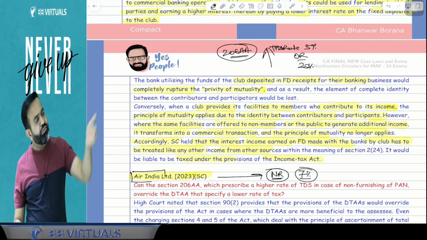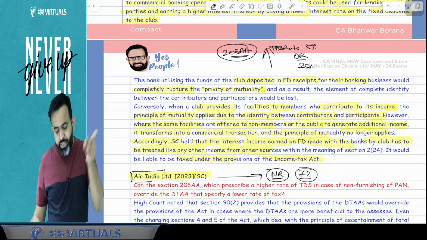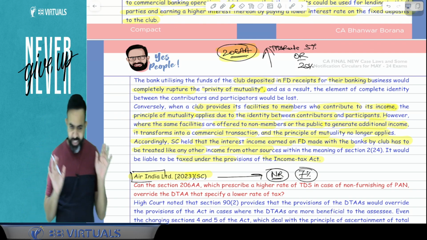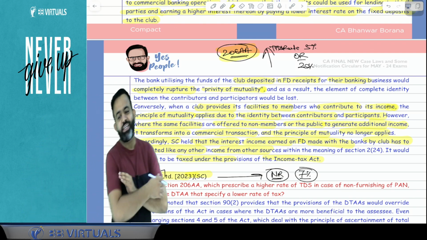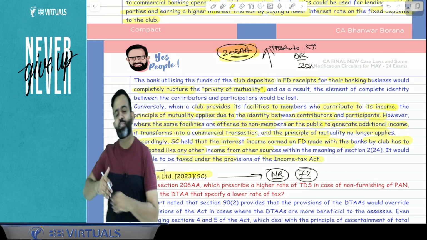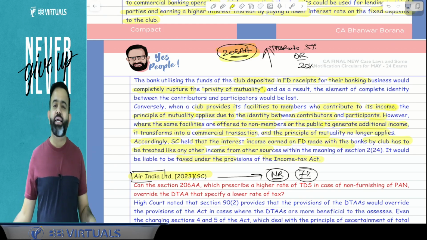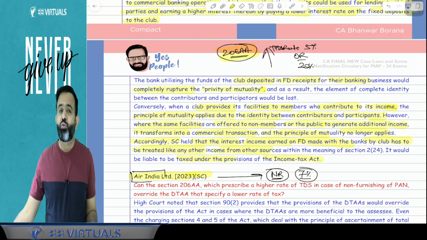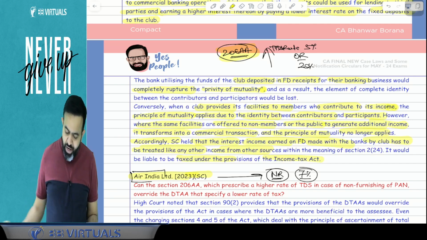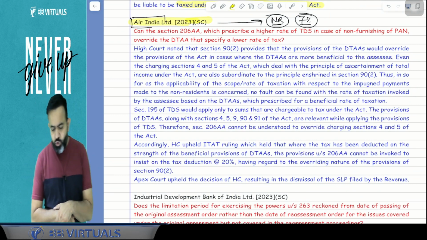So the question is that when TDS is required to be deducted as per the DTAA rate, is Section 206AA still applicable or not? That was the question. When the TDS rate is as per the DTAA, does Section 206AA still apply or not? Is TDS required to be deducted at 20% when that non-resident has not submitted the PAN number or not? Now guys, in the Air India case law, the Supreme Court observed that